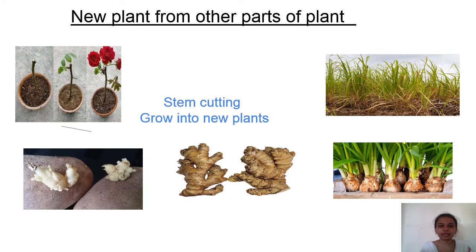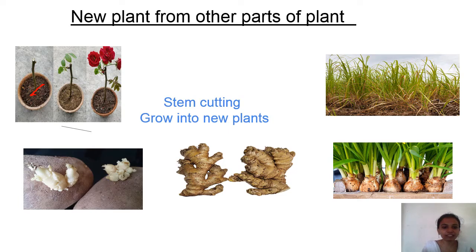Now we will discuss new plants from other parts of a plant. There are two ways to grow plants. One way I have told you, that is how plants grow from seeds, and the second way is new plants from other parts of a plant. Here you see the picture of this rose plant. This is the stem of the rose plant, and this stem grows into a new rose plant.